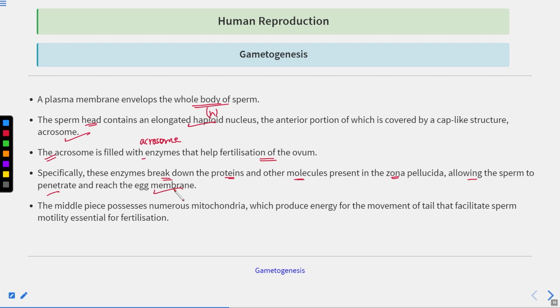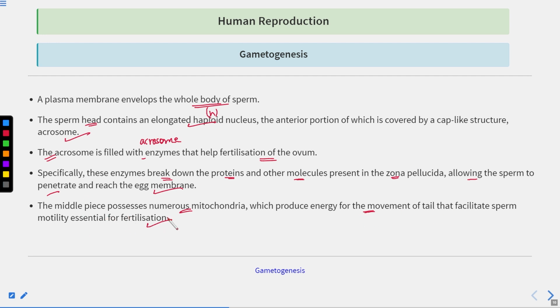Clear? Fusion of the male and female gamete won't be possible if the enzymes are not released by the acrosome. The middle piece possesses numerous mitochondria, which provide energy for the movement of the tail that facilitates the sperm motility essential for fertilization.